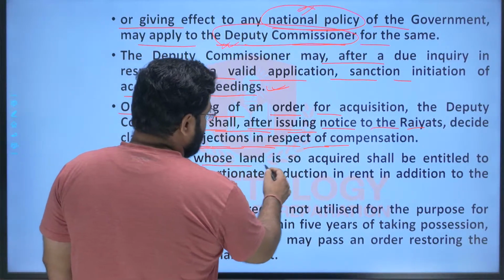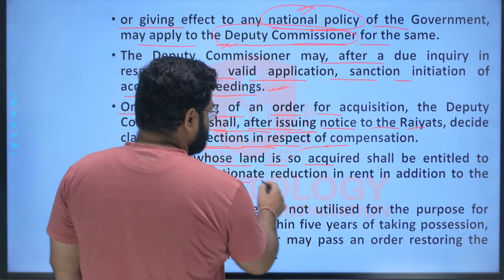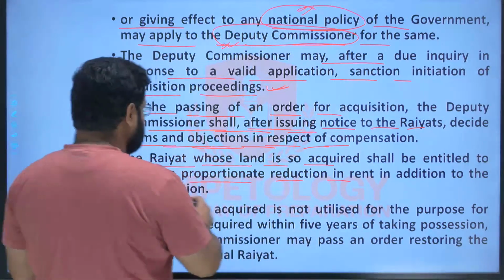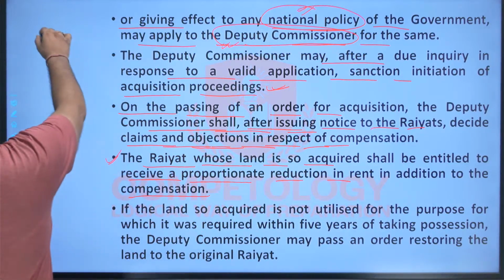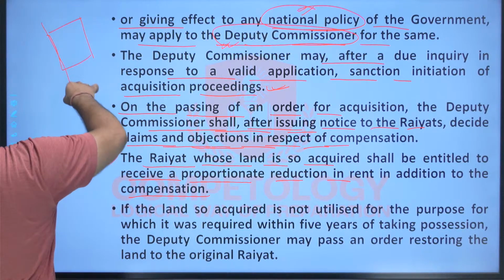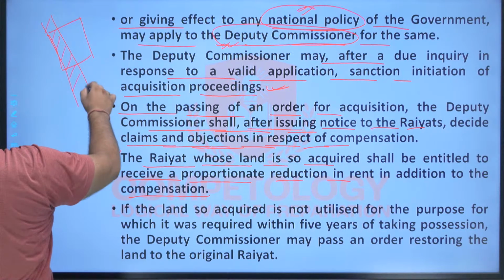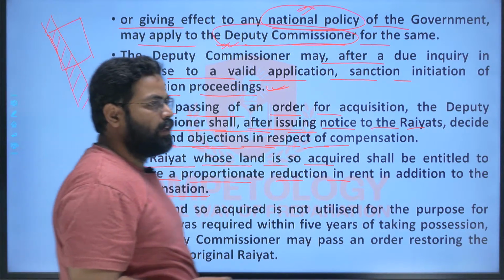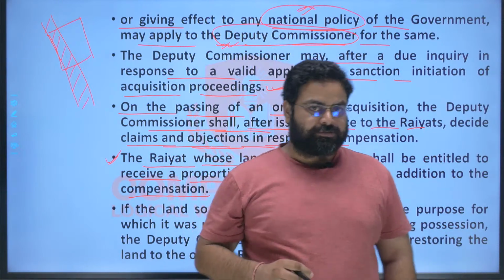So the Raiyat whose land is so acquired shall be entitled to receive a proportionate reduction in the rent in addition to the compensation. Suppose that a person was having a land of 1 acre, and from one side the Bharatmala project passes. So this much of land is acquired by the government for the development of the new road project.